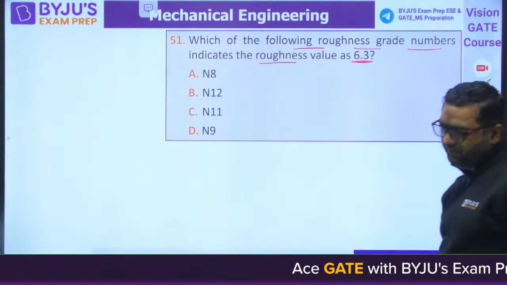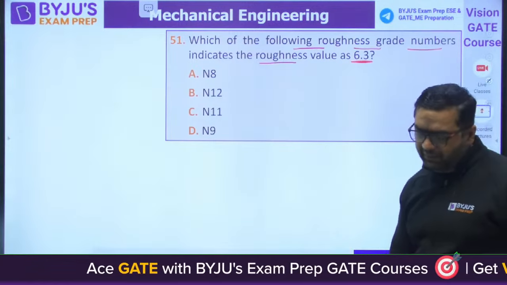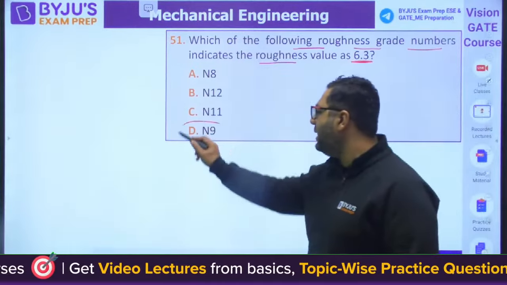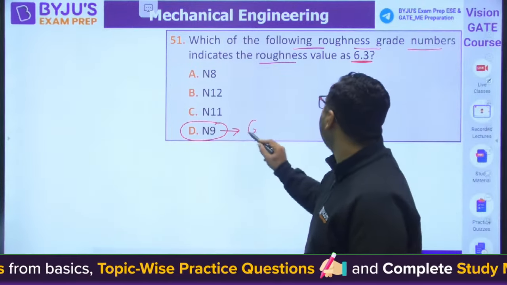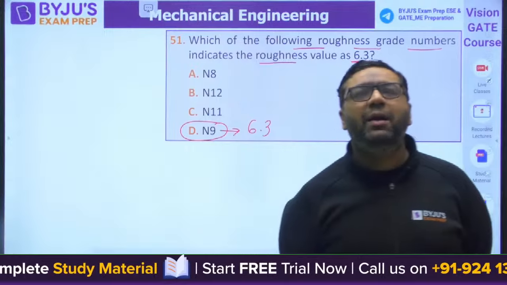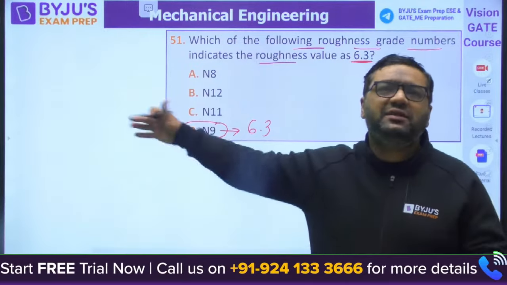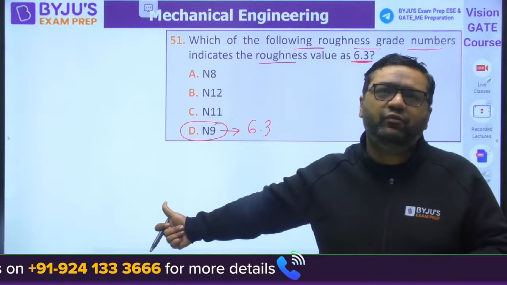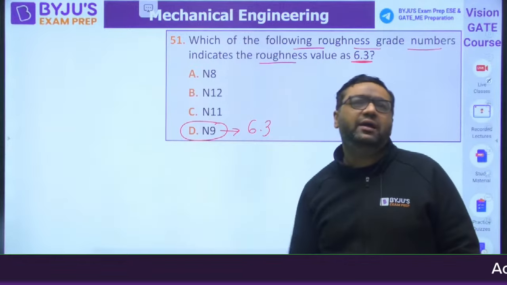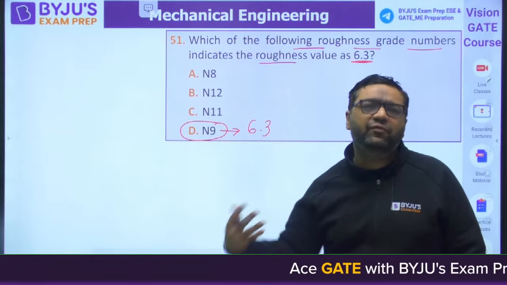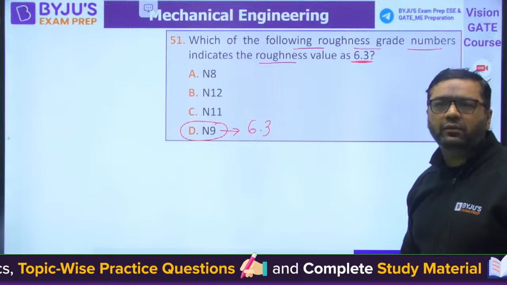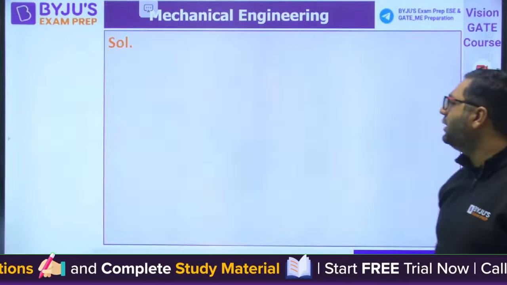Yes. Question number 51. Actually, there is a complete table for that. So I would like to tell you, if you don't have any idea about that, N9 is going to check the roughness of 6.3. And this table I will be sharing on my Telegram channel today. By watching that, you can see, because this is the first time this type of question appeared in this type of paper. So I will be sharing you the complete table of N, where it is mentioned that grinding gives which type. Clear? Yes. Moving to the next question.